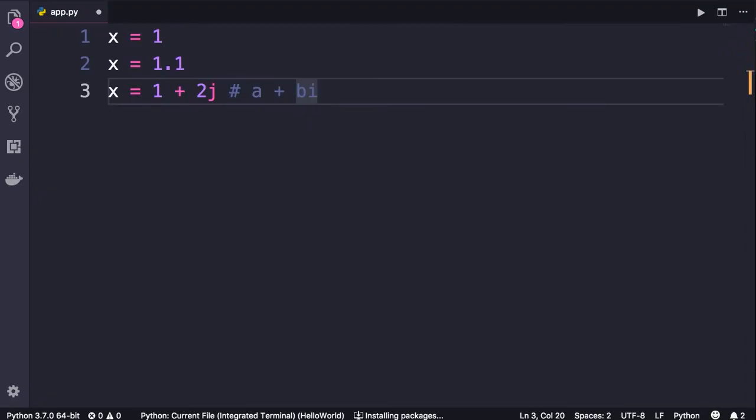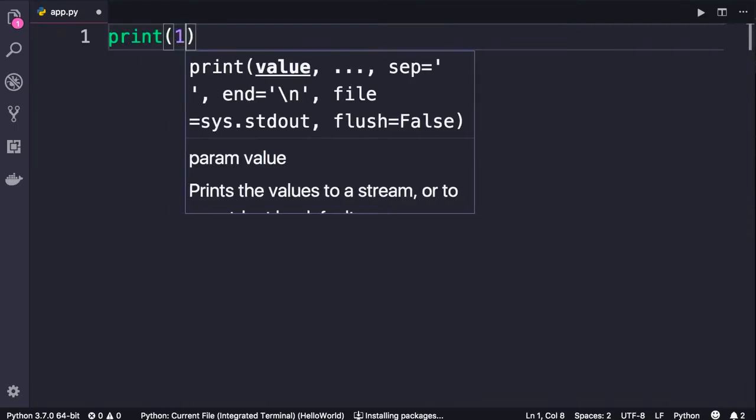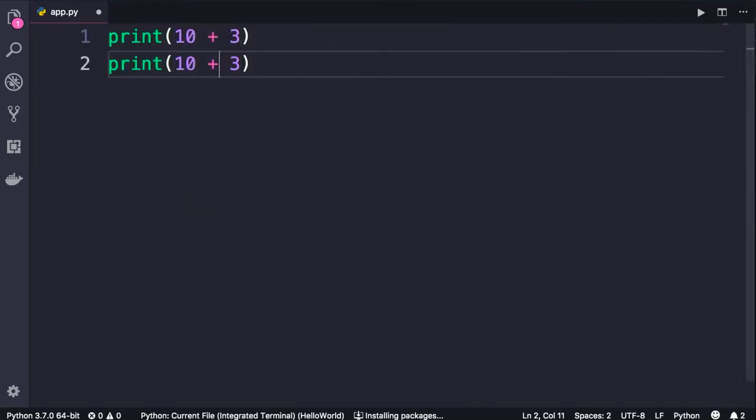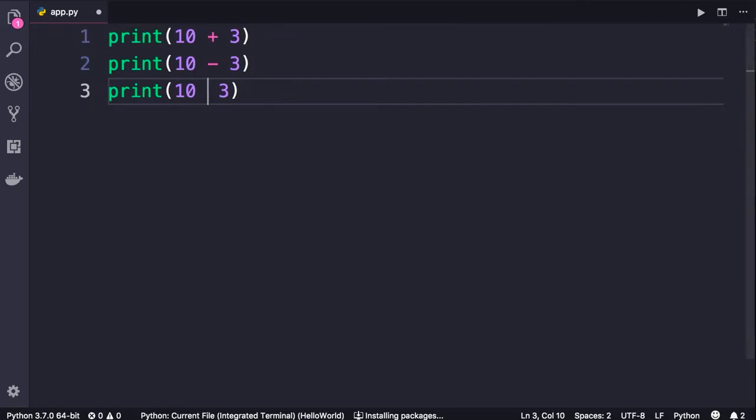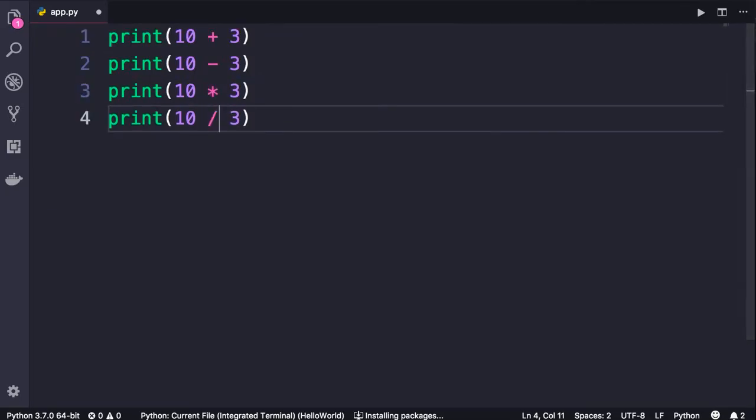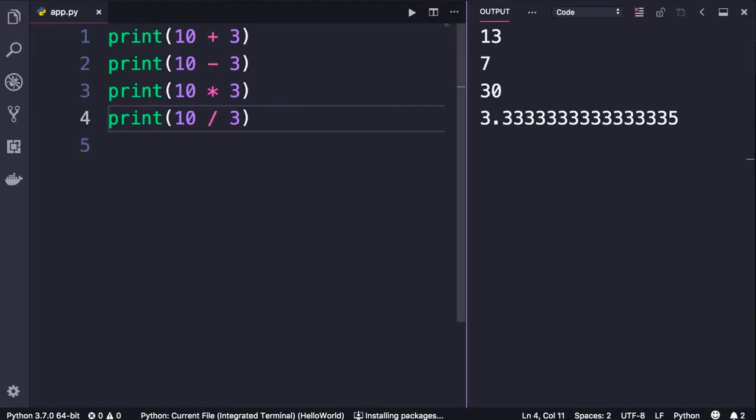For all these types of numbers, we have the standard arithmetic operations that we have in math. Let me show you. So we have addition, subtraction, multiplication, division, but we actually have two different types of divisions. Let me show you. First, let's run this program. So with this division operator, which is a slash, we get a floating point number.